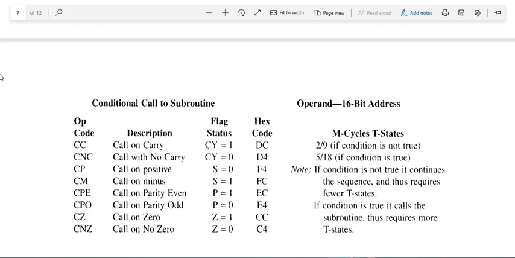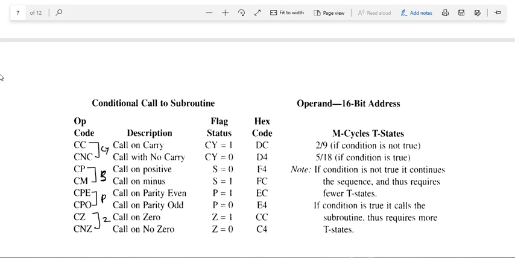For this we have the following instructions: these two instructions check the carry flag status, these two check the status of the parity flag, these two check the status of the sign flag, and these two check the status of the zero flag.